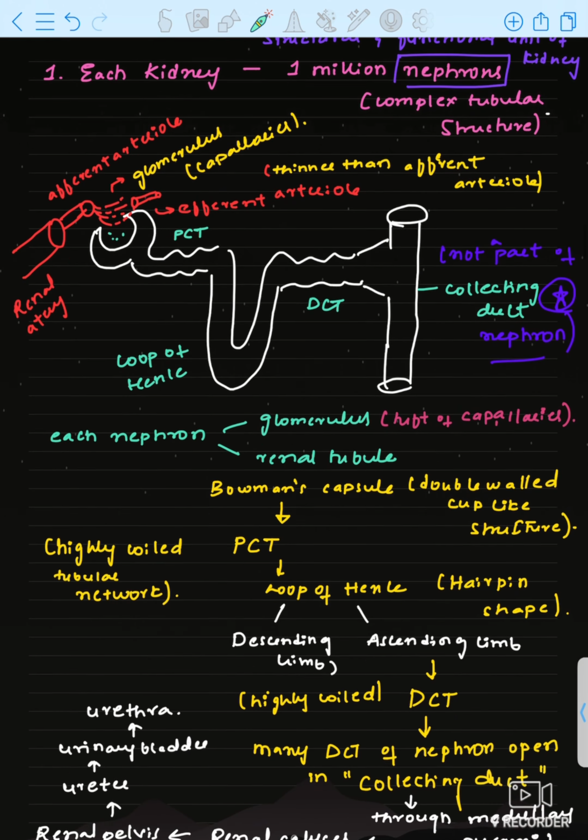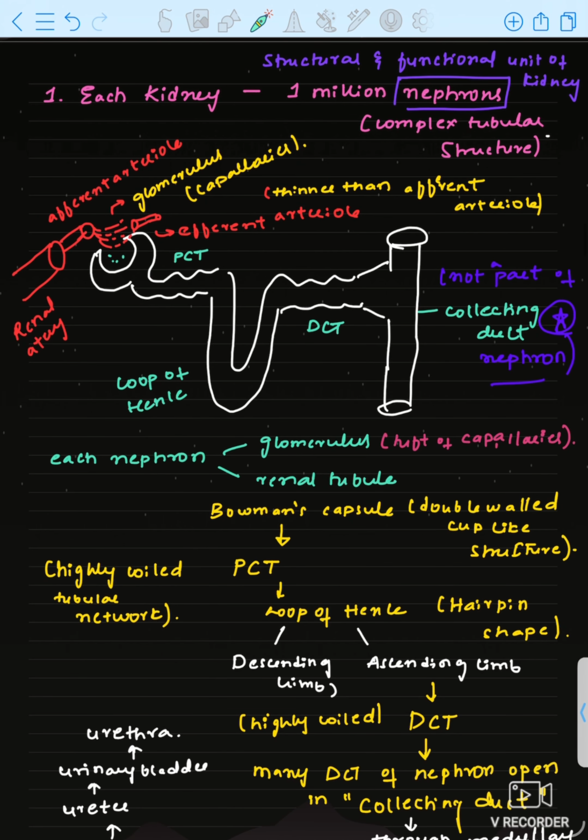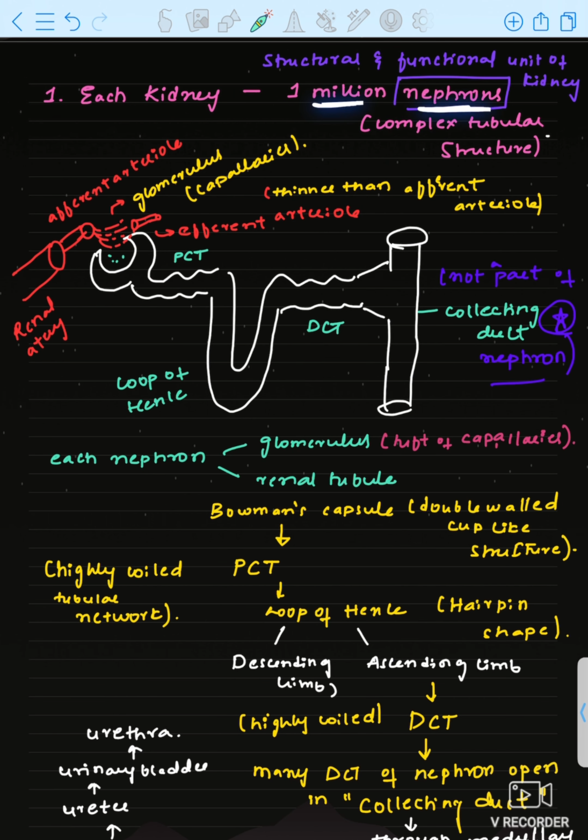Now, okay, this is also the same thing but a little more explanation. See, each kidney is there, no? We have a pair of kidneys, but each kidney will have 1 million nephrons, that is 10 lakh nephrons in each kidney. So both kidneys will contain 2 million or 20 lakh nephrons. Nephrons, we know from childhood, are the structural and functional unit of the kidney.